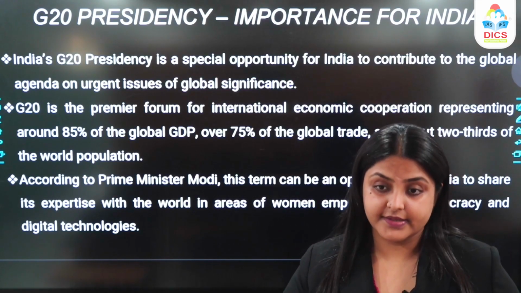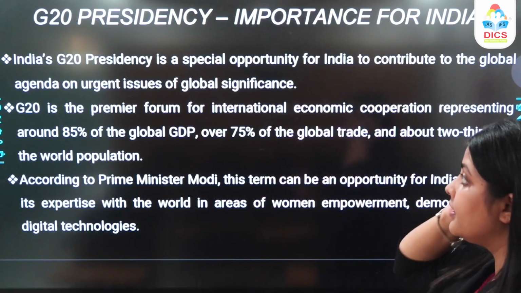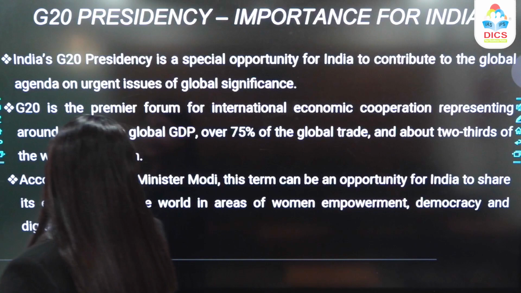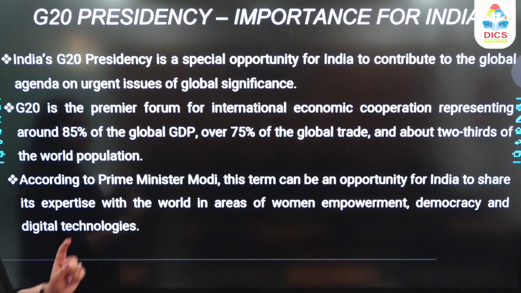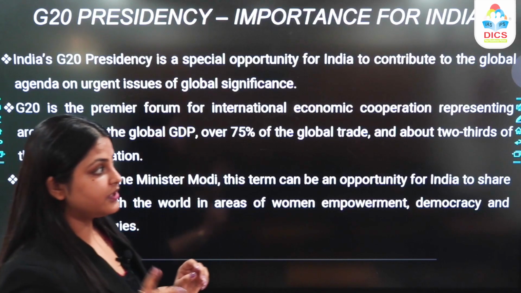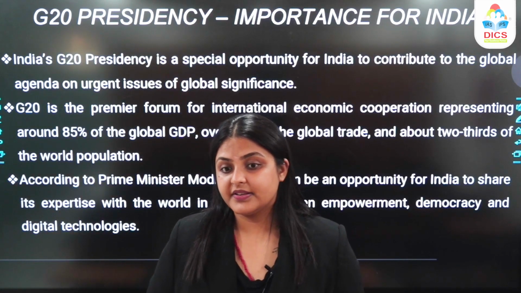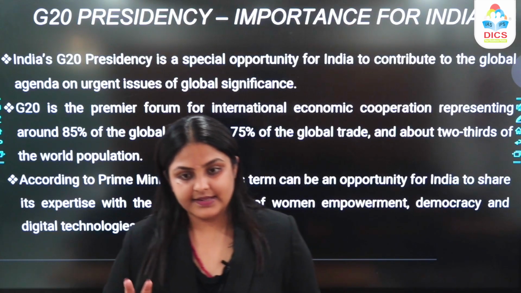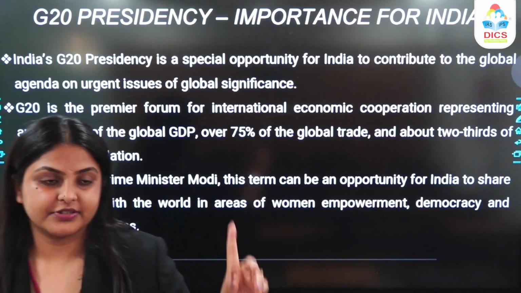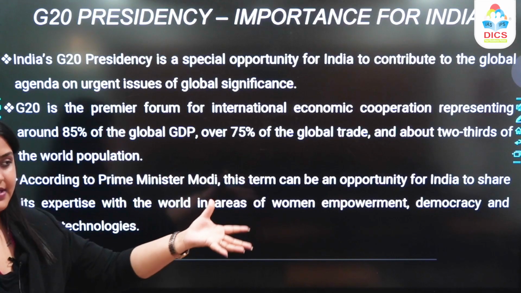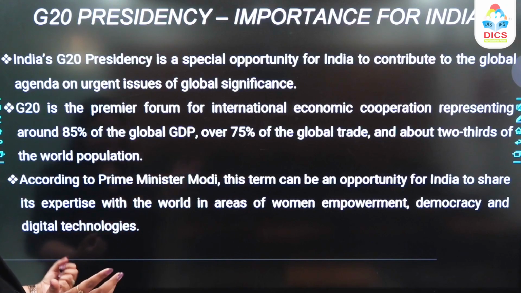Mind you, G20 has 19 countries plus European Union. This together accounts for 75% of the global trade, 85% of the global GDP. That is humongous, and also 2/3 of the world population. Now just imagine the two most populous countries, that is India and China, they're a part of G20, right? So basically 2/3 of the global population is a part of G20, which is what you're catering to, the mass, the magnanimity of the region.